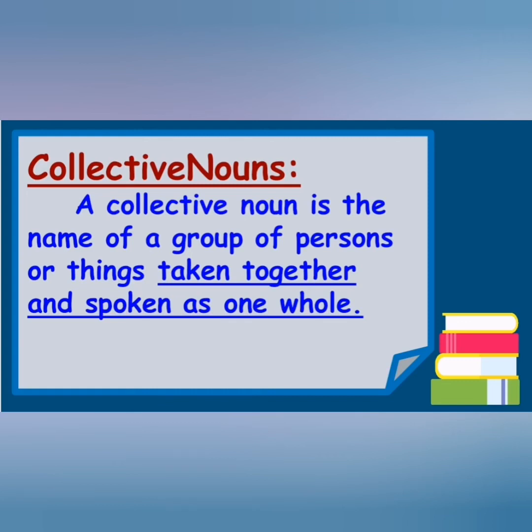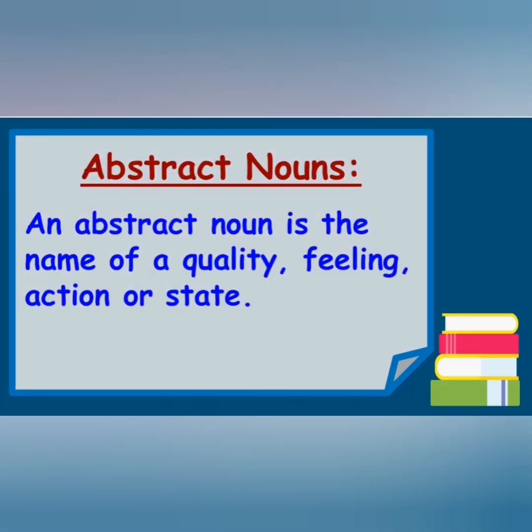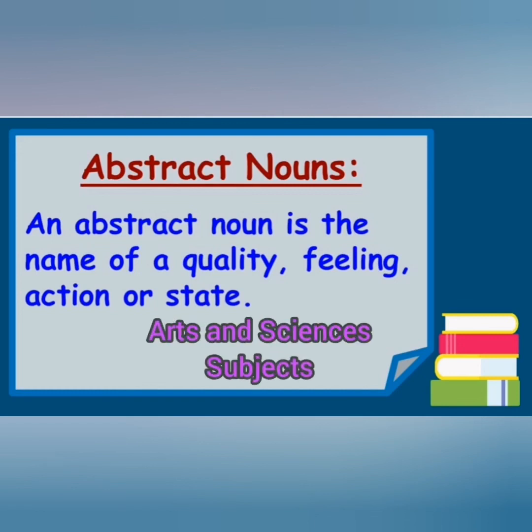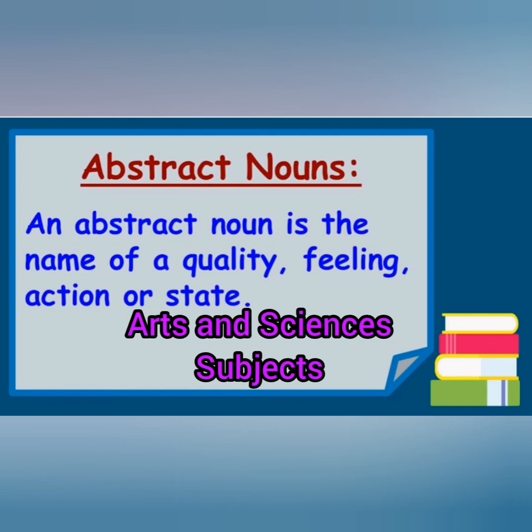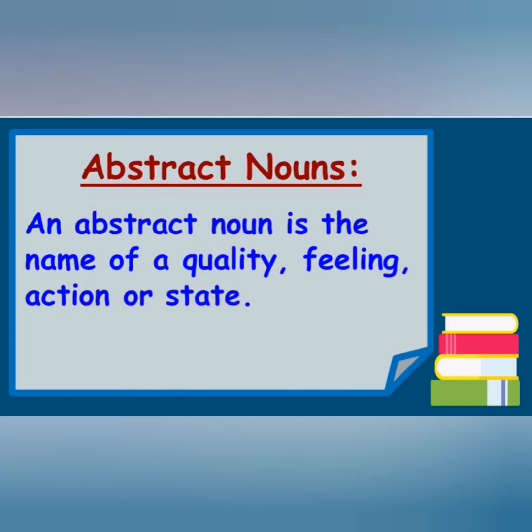Now the fourth part is the abstract noun. An abstract noun is the name of a quality, feeling, action or state. The names of arts and science are also called abstract nouns. For example, poetry, music, painting, literature, drawing. Understood? The names of subjects of study are also abstract nouns, like history, science, Hindi, English. Now can you see English? No. You have only a book of English. That is a book, but you cannot see English.